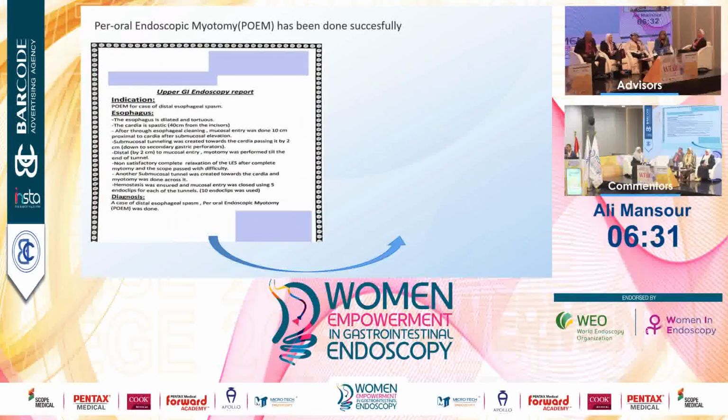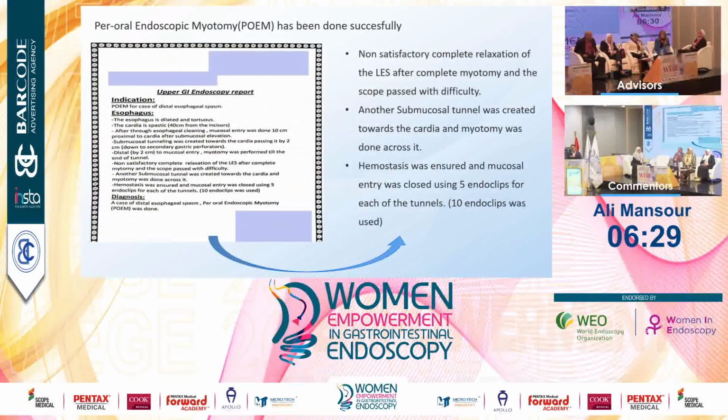Per-oral endoscopic myotomy was successfully done. First, there was non-satisfactory complete relaxation of the lower esophageal sphincter after complete myotomy, and the scope passed with difficulty. Another submucosal tunnel was created toward the cardia, and the myotomy was done across it. Hemostasis was ensured, and mucosal entry was closed using 5 endoclips for each tunnel, so we used 10 endoclips.